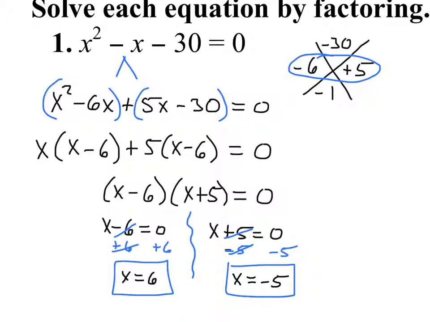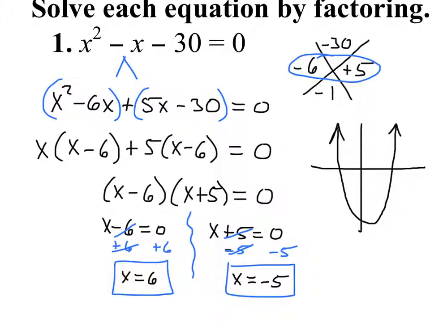I want to show you one more thing, just kind of foreshadowing what's going on. When the ACT or the NISA or something like that says find the zeros, and we do this, what does that actually mean? Why do they call it find the zeros? Why do they not just say solve for x? Well, because technically, this equation represents the graph of a parabola, which is a big U-shaped graph.